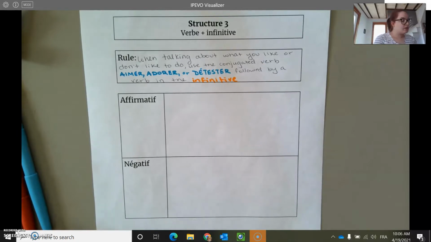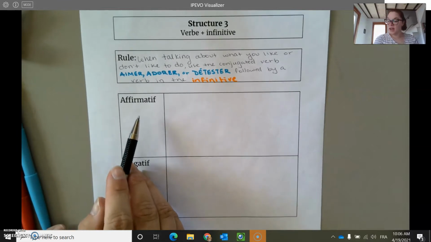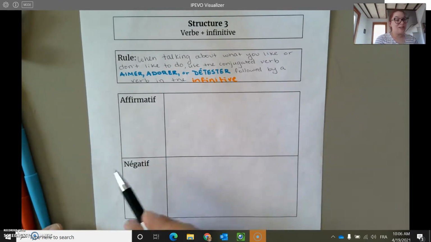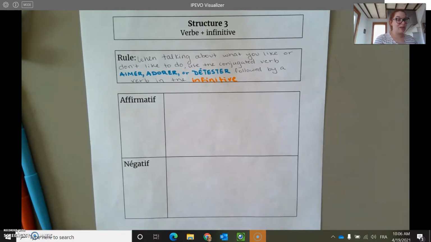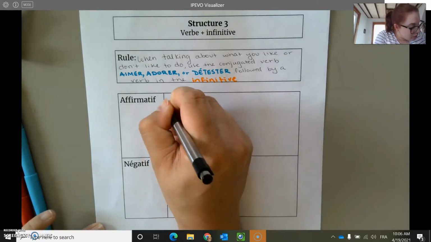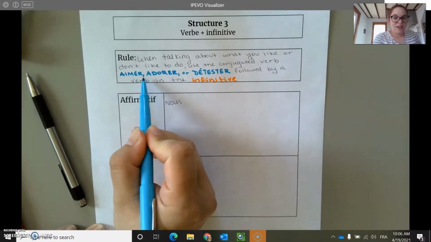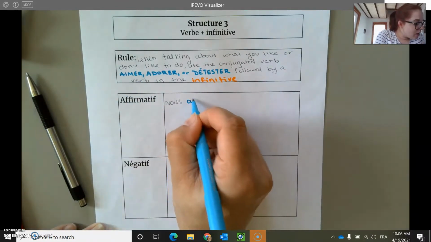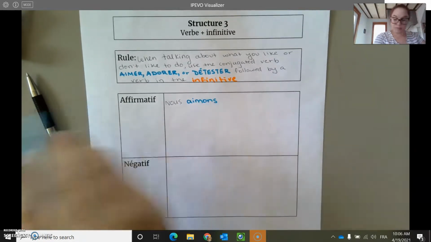So let's get a few example sentences of things in the infinitive, those positive sentences. I like to do this, I like to do that, you like to do this, versus those negative, I don't like, I don't hate sentences that use the ne pas. So in the affirmative you might say, nous, we've got our conjugated aimer, A-I-M, we've got the O-N-S ending, nous aimons.